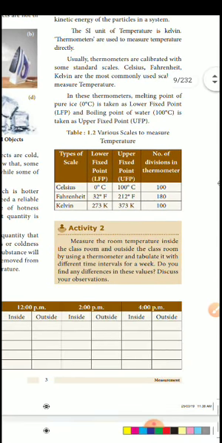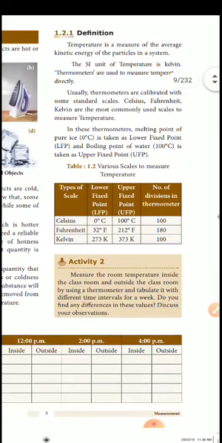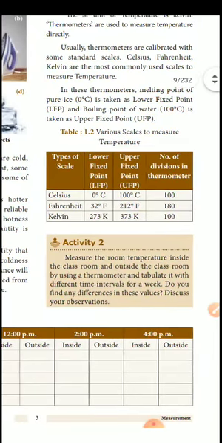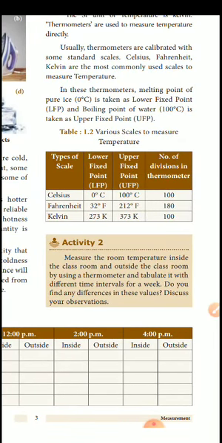Types of scale: I told you that for temperature we can use three types of scale. One is Celsius, Fahrenheit, Kelvin. Lower is 0 degrees Celsius, upper is 100 degrees Celsius, so there are 100 divisions. Fahrenheit lower is 32 and upper fixed is 212 degrees Fahrenheit, so the divisions are 180.